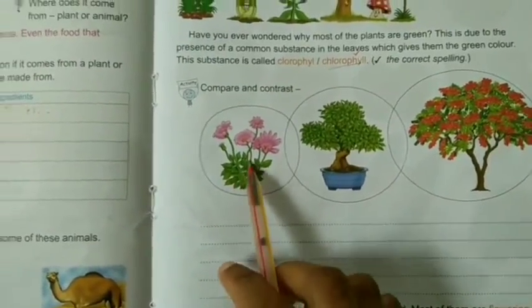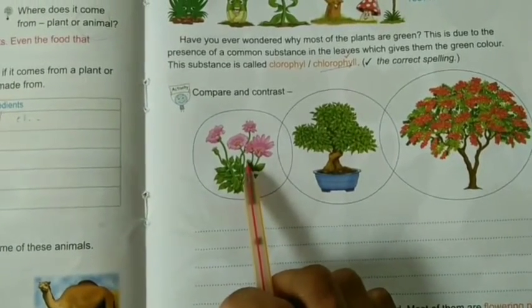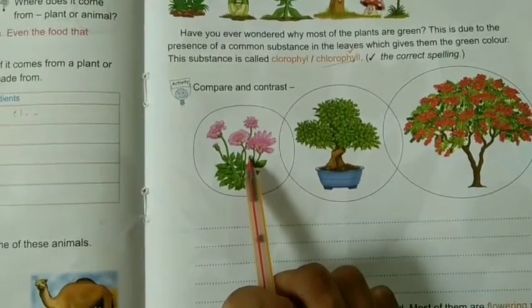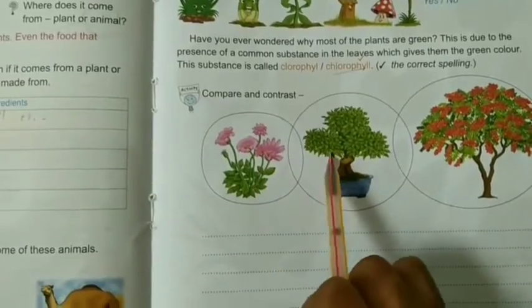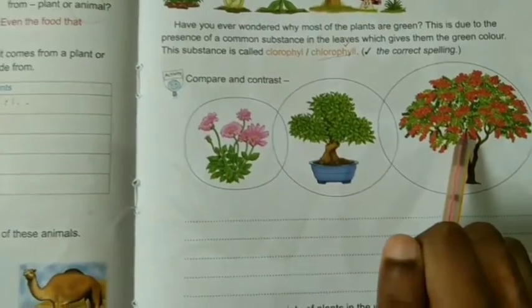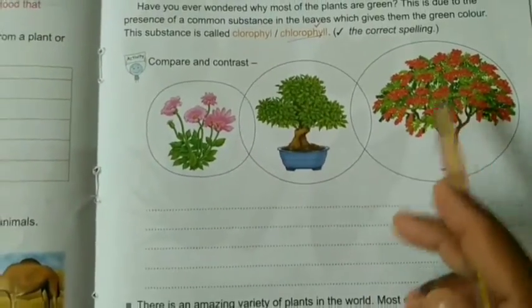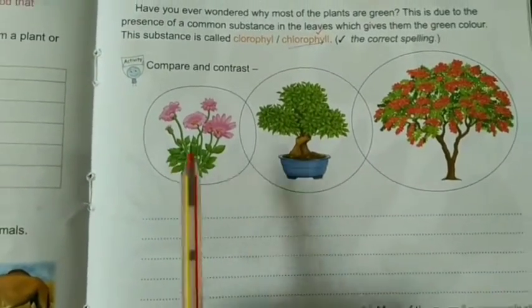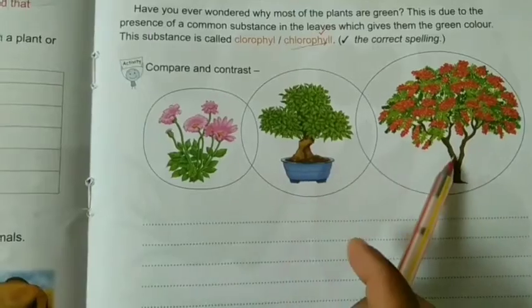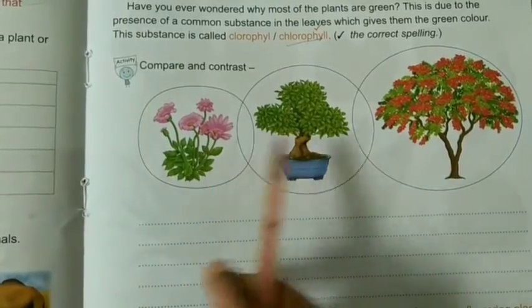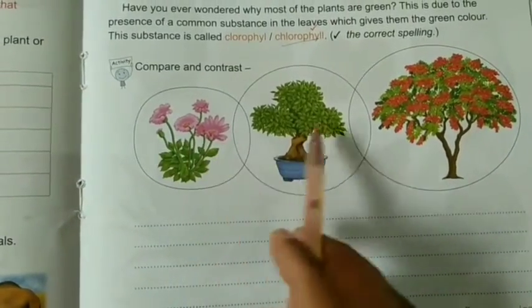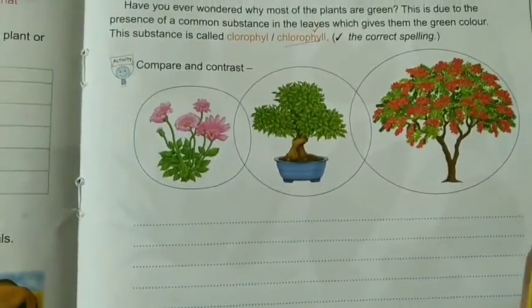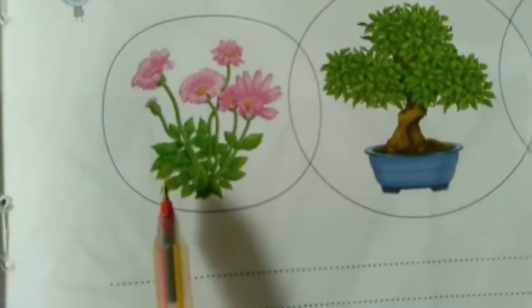See what this plant is called. It is a daisy, and it is bonsai, and it is gulmohar, right? You might have seen this gulmohar somewhere, right? See these plants. How do they differ from each other? All the plants differ in the size of their leaves.